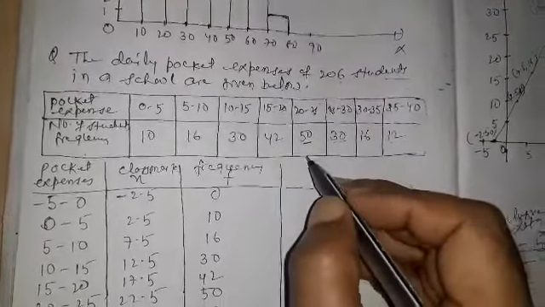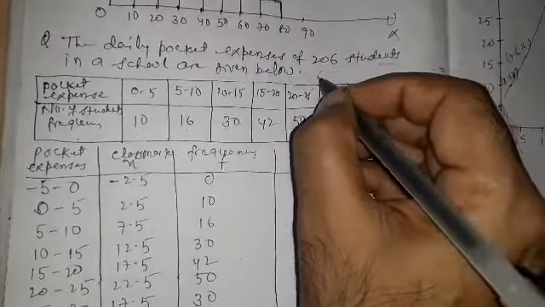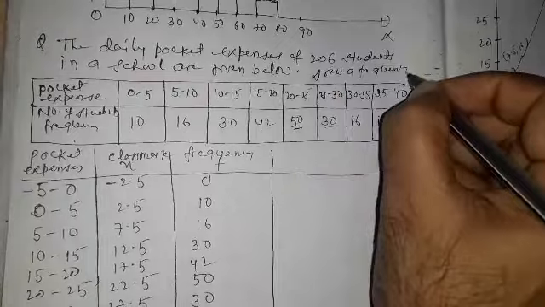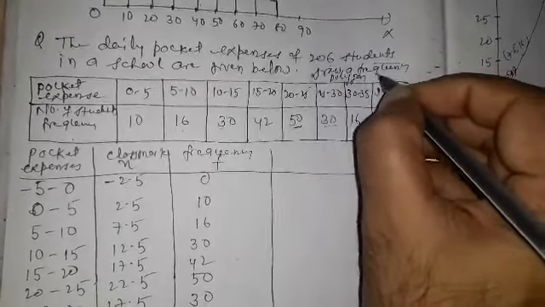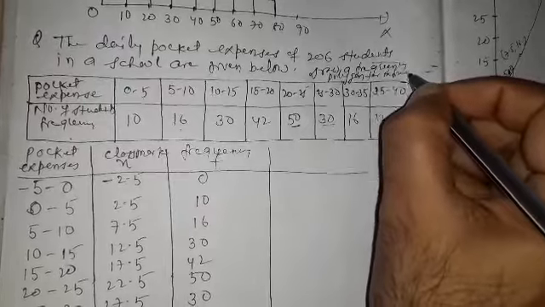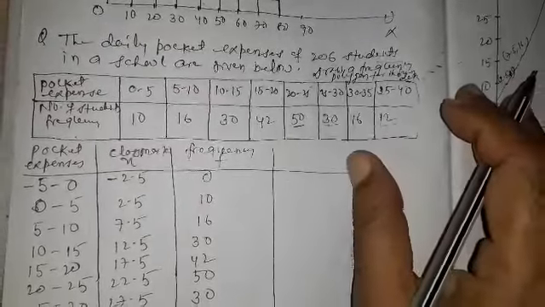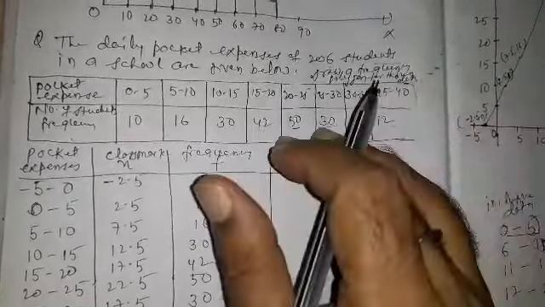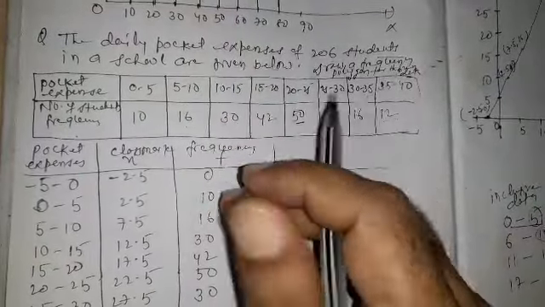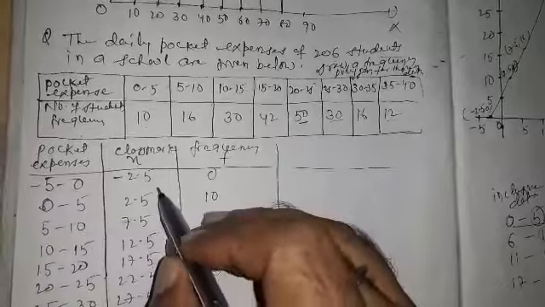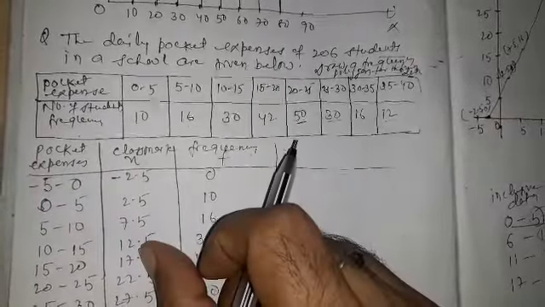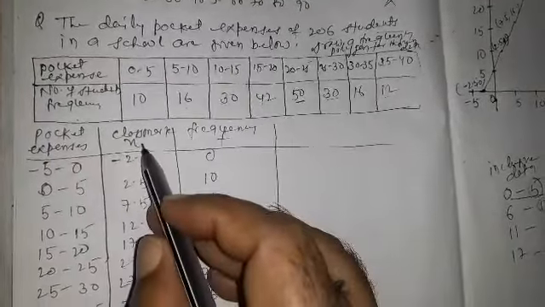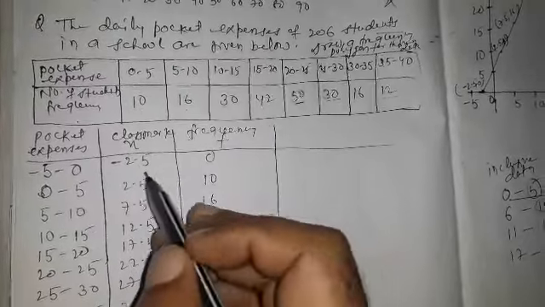Here we have to draw a frequency polygon of the given data. Students, first of all we have to know how to construct a frequency polygon. For constructing a frequency polygon, we need the class mark of each given class interval, so we also calculate the class marks, just like x1, which is minus 2.5 here.